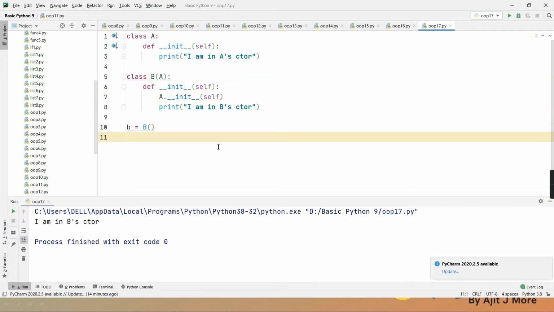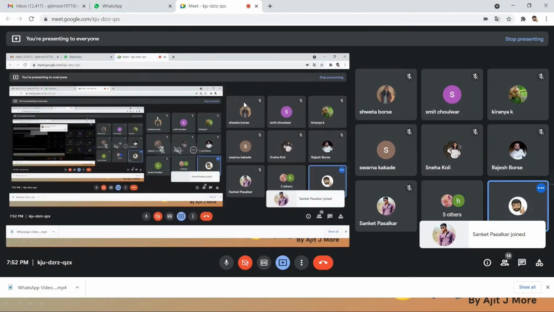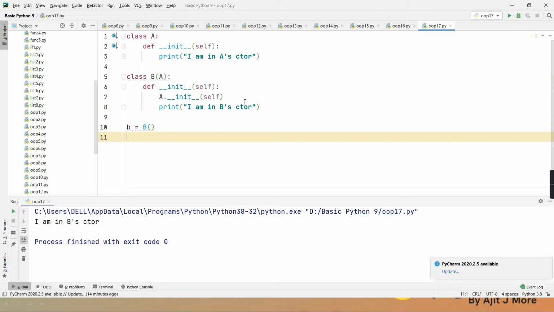Now when I am explicitly calling, obviously it will first call the child constructor, and within that it will give a call to the parent constructor, do the work, come back and do the remaining work. See, now is it displaying both? I am in A's constructor, I am in B's constructor. Do you agree, all of you?